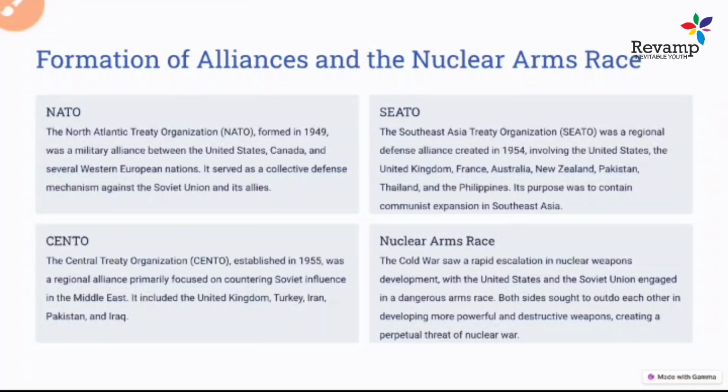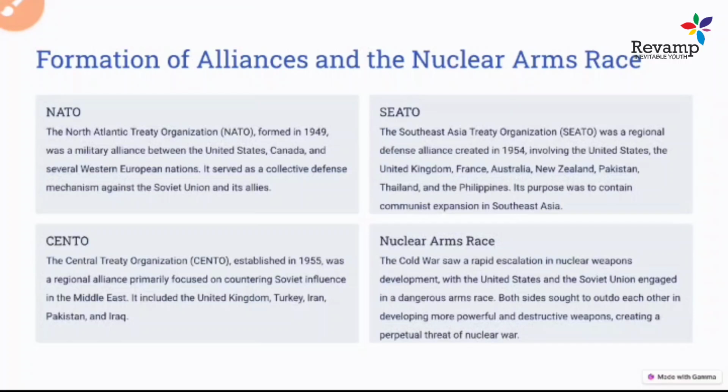What is its purpose? Why was it created? This organization was created to stop the expansion of communism in Southeast Asia, because communist ideology was expanding like a fire. Even in India, we see the impacts of socialism; even today a lot of socialist ideology influences the youth of India.